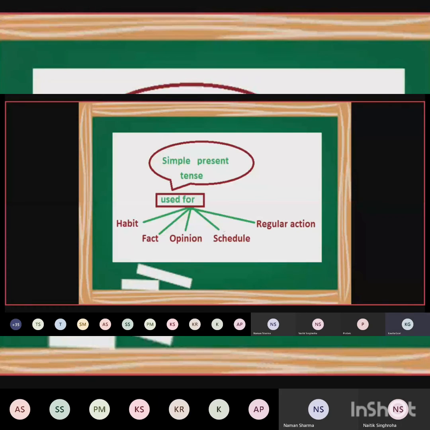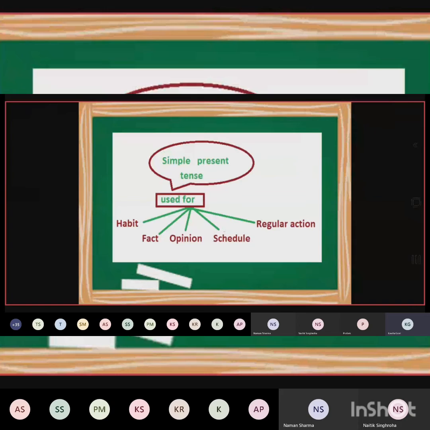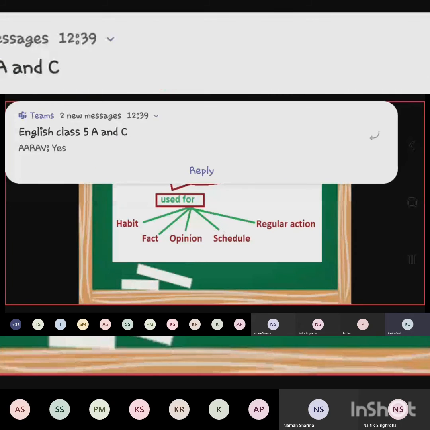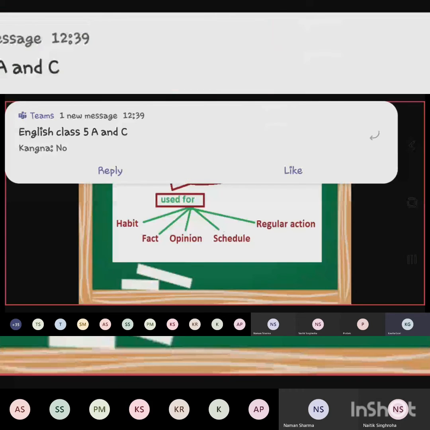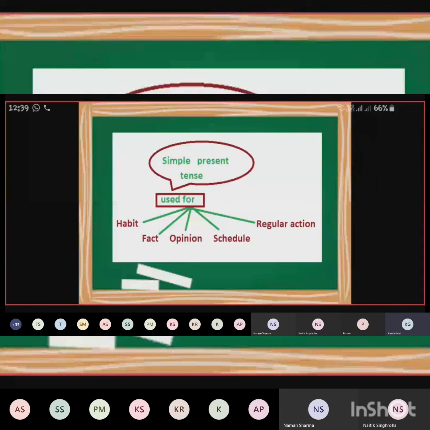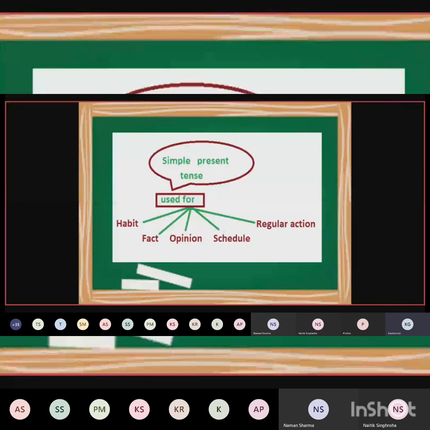Have you ever put food in your nose? No, ma'am. You have never eaten through your nose. Why? Because it is your habit. Your body, your mind has accepted this. Your mind has learned where the food should go. It should go in your mouth, and it is going in your mouth, without making any effort. For habits, you don't have to make any extra effort. Understood? Your brain automatically does all these things.